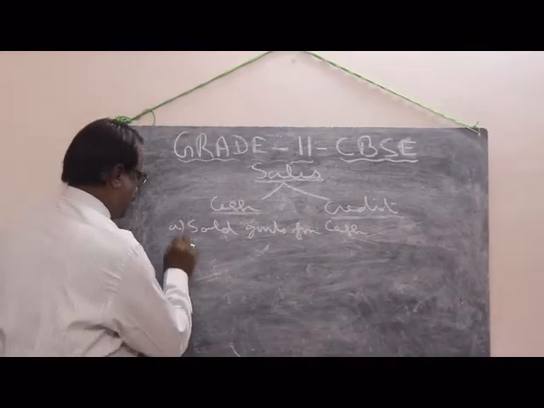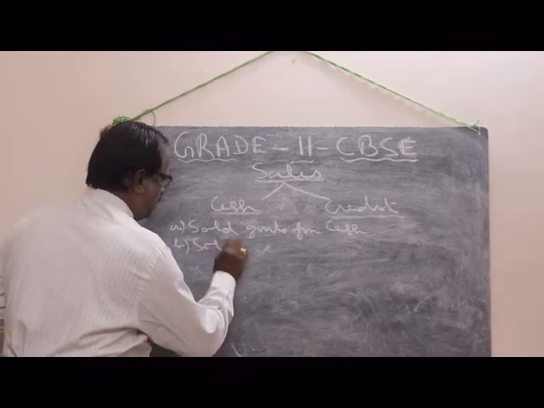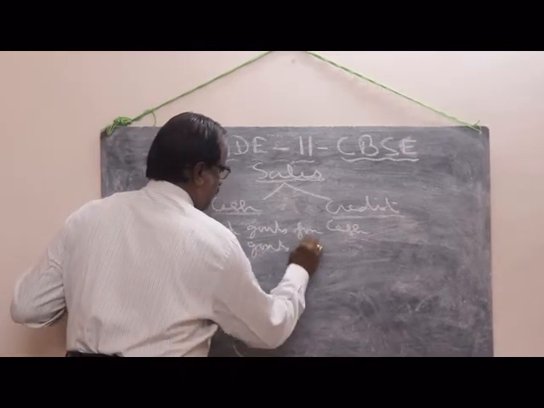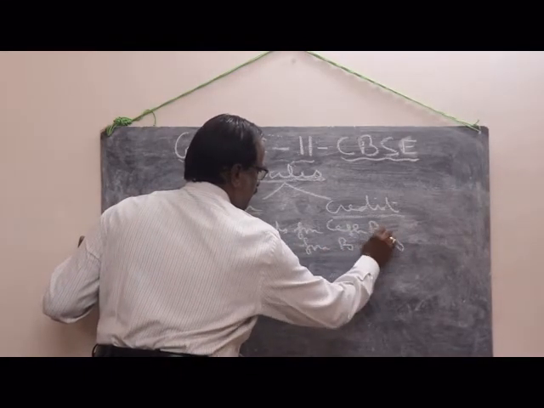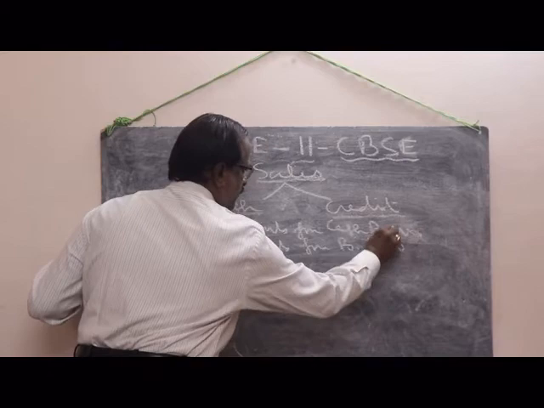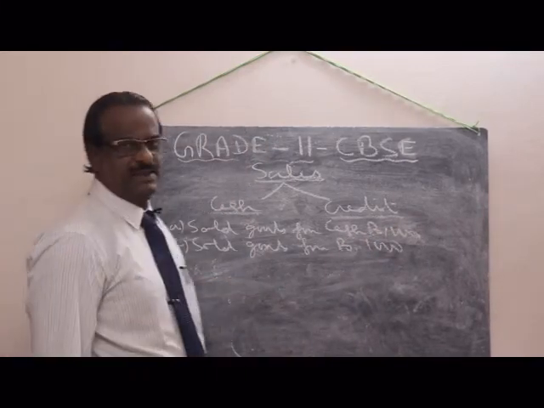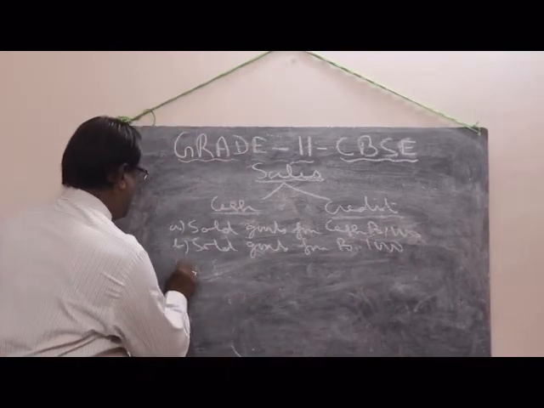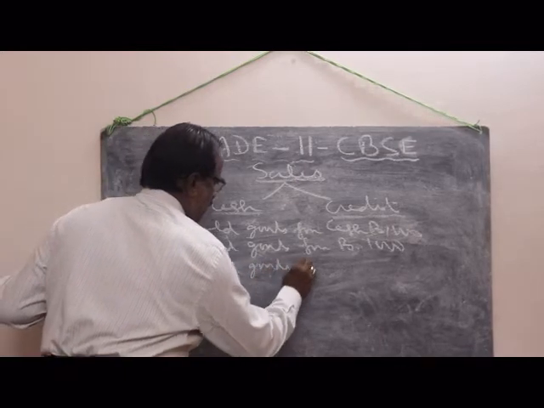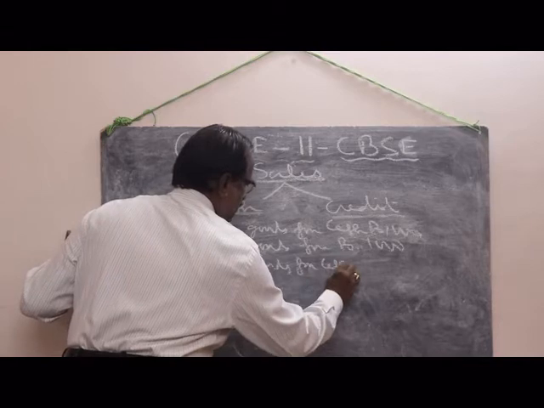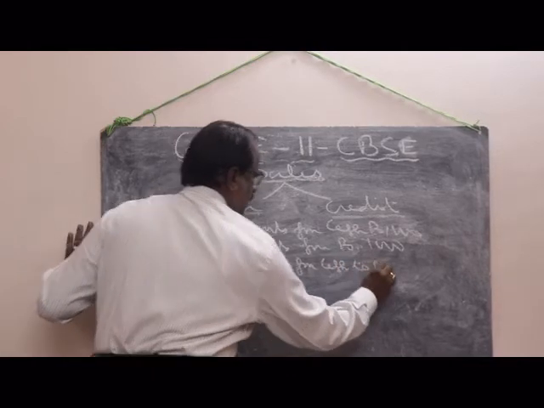Next, sold goods for rupees 1,000. It's also cash sales. Sold goods for cash to Mohan.